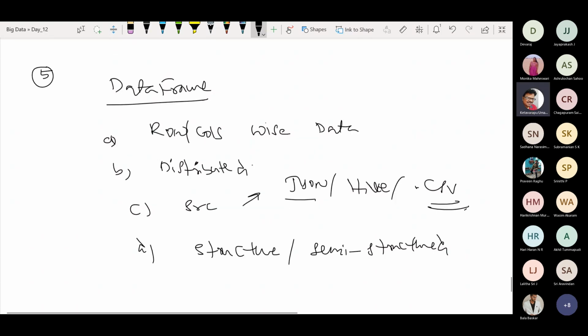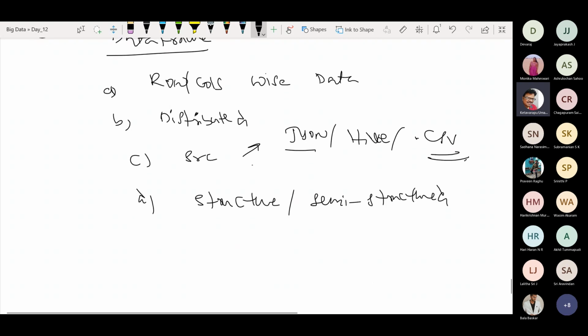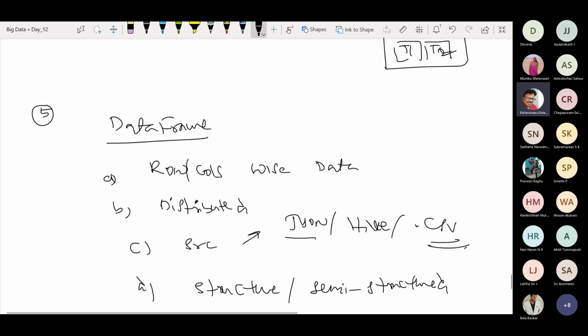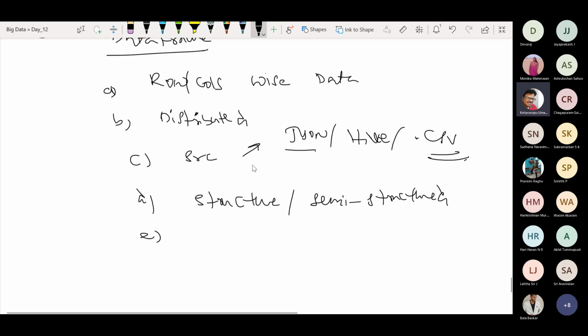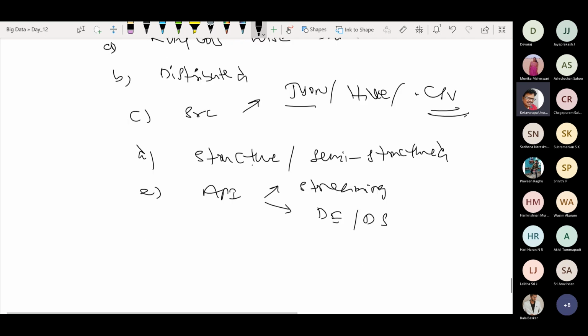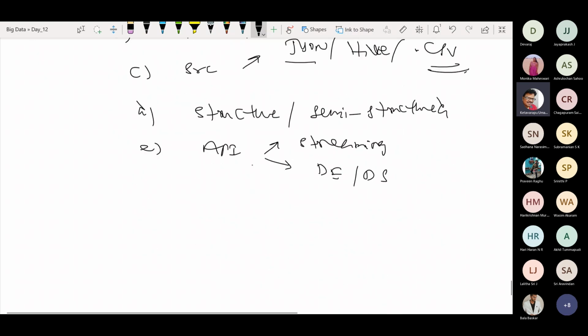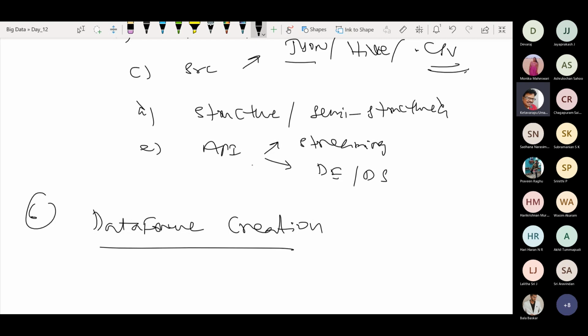And from the data frame also, many features we have seen, mainly the API support, maybe streaming, or else the libraries like data engineering or data science libraries. Almost all kinds of applications use data frames. Now the thing is data frame creation. Many things we have seen.